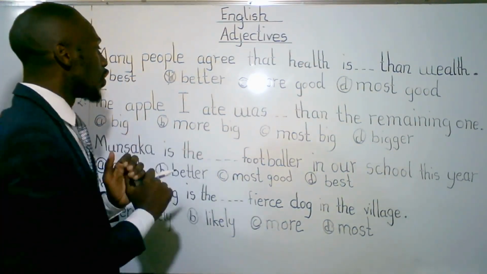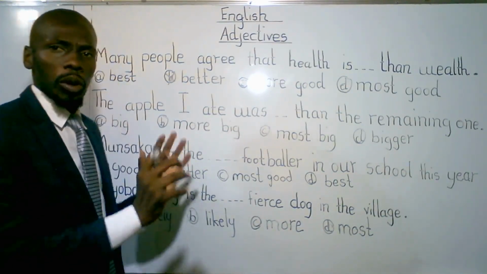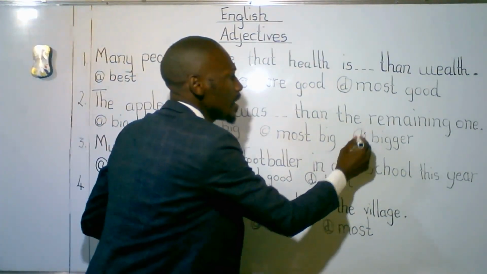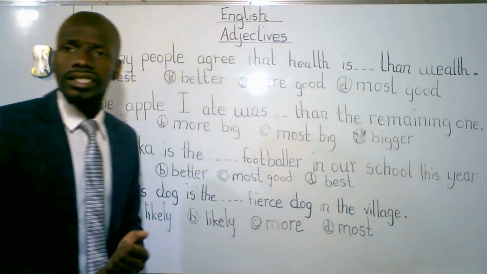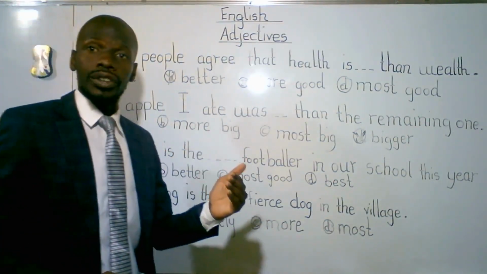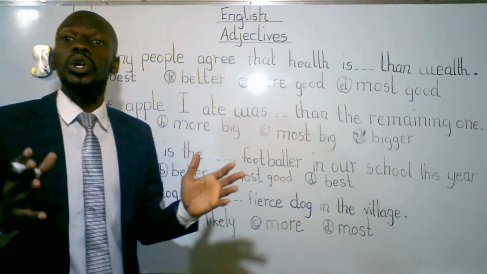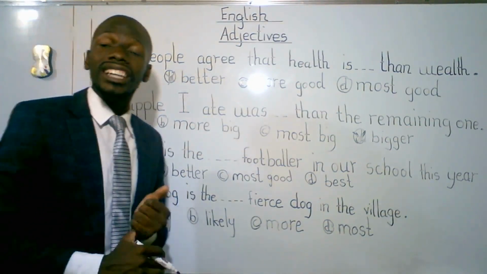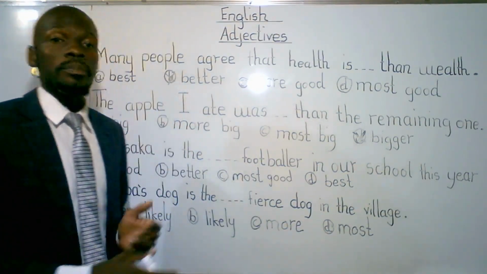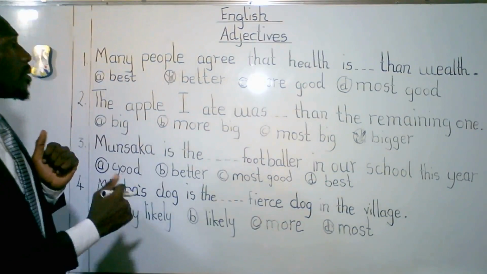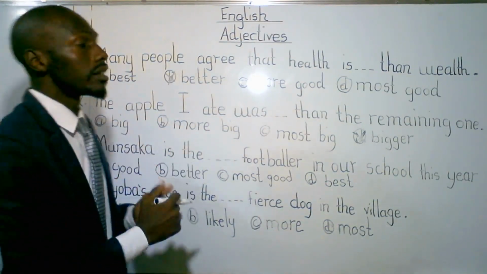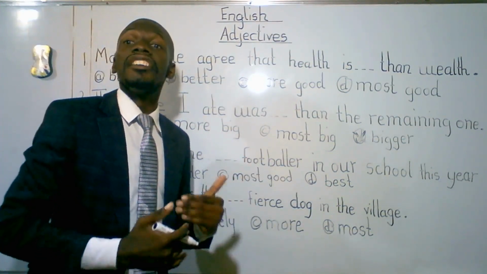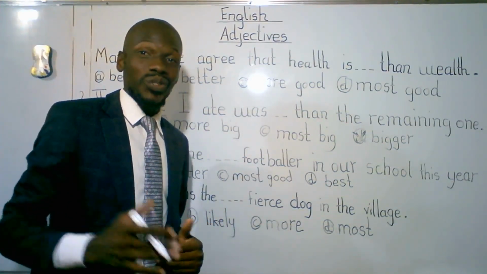So, we are talking of sizes. The comparative word for big is bigger, while the superlative, when we are comparing more than two, we are going to say biggest. But in our sentence, they want the comparative word for big. The apple I ate was bigger than the remaining one. Why are we using the word bigger? Because they are comparing two things. I guess you got that one.